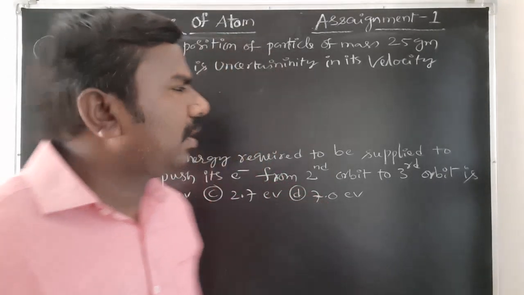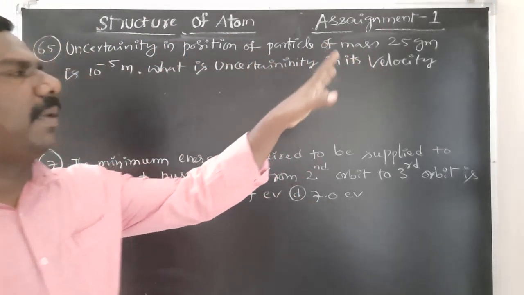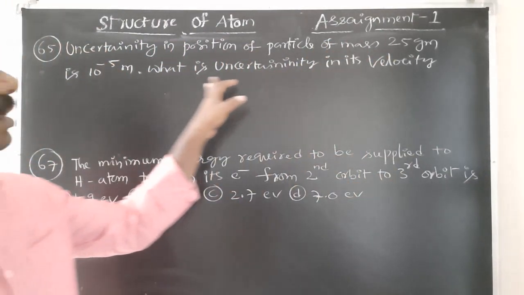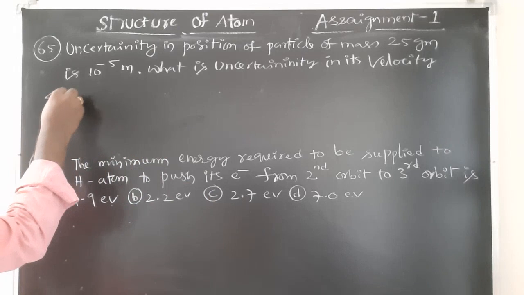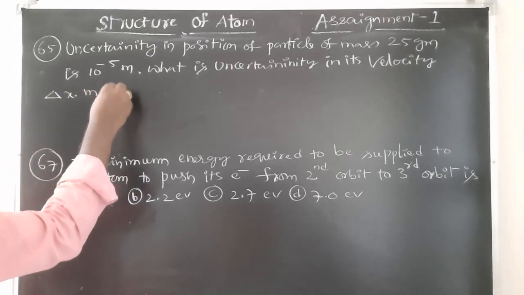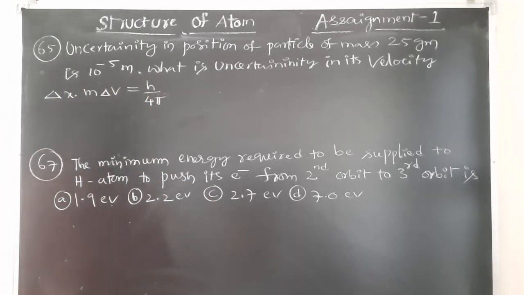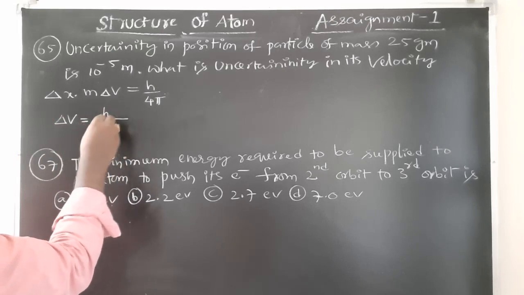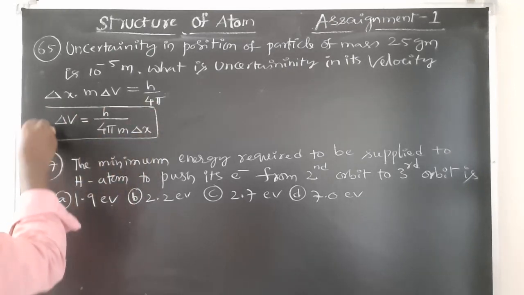Okay, students. Next, bit 65. Uncertainty in the position of a particle of mass 25 grams is 10 to the power minus 5. What is the uncertainty in its velocity? The formula you know already: delta x into m delta v is equal to h by 4 pi. I want the uncertainty in its velocity, delta v is equal to h by 4 pi m delta x. It is our required formula, students.